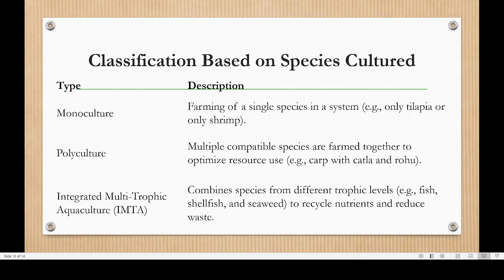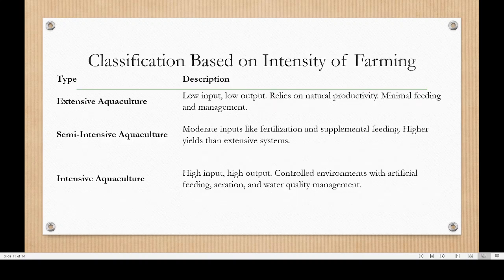Then integrated multi-trophic aquaculture. Here what we are doing is combining species from different trophic levels: fish, shellfish, seaweed, to recycle the nutrients and reduce the waste. That is, the waste produced by one species will be utilized by another species. That is why we are using fish, shellfish and seaweed. These three different species are farmed or reared together, so that waste from one will be utilized by another. That is known as IMTA, Integrated Multi-Trophic Aquaculture. It is actually a modified form of polyculture.